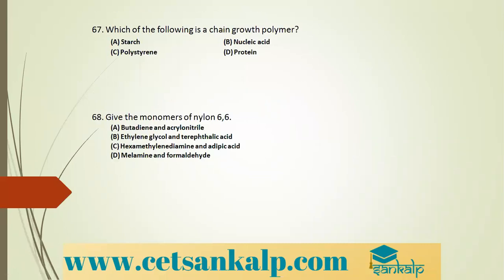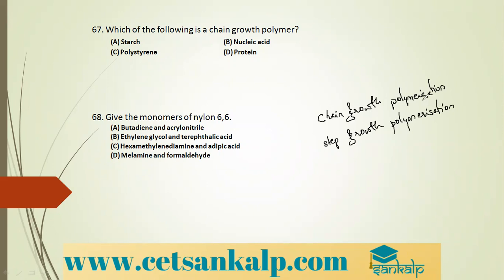Next question. Which of the following is a chain growth polymer? A chain growth polymer is prepared by chain growth polymerization. We have two types: chain growth polymerization and step growth polymerization. Chain growth means the polymer grows in the form of a long chain.